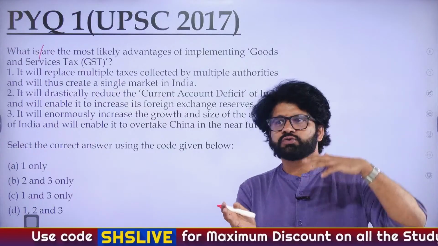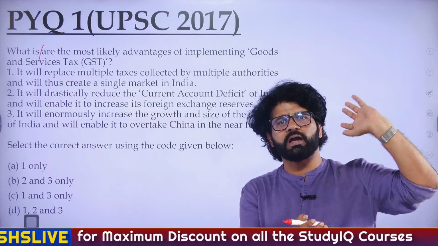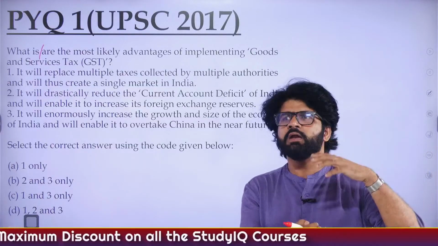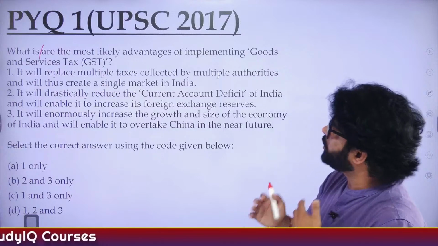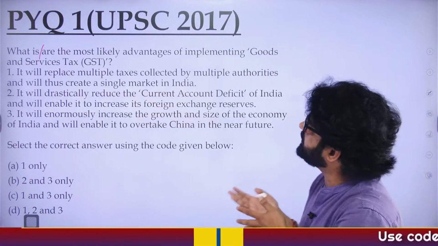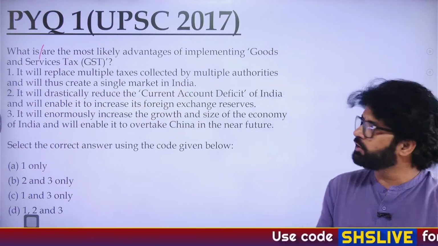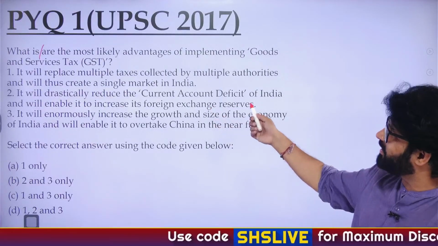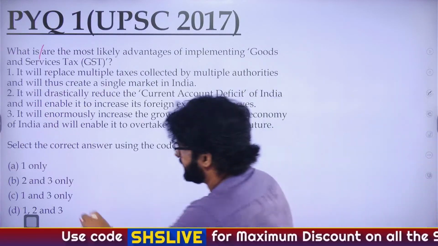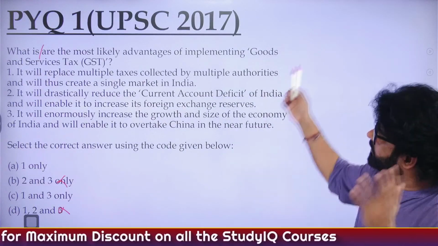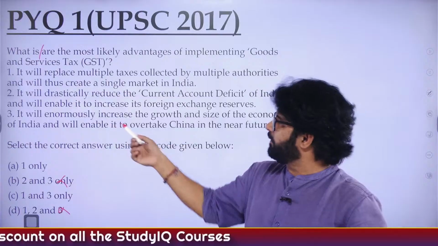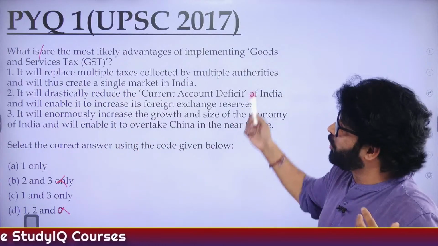And earlier what used to happen, in Maharashtra they had their own tax mechanism. In Gujarat, they had their own. And it created problems for different companies, indigenous and foreign companies. To do away with all those issues, we had this GST, one nation, one tax. So again, the second statement, drastically reduce, is an extreme statement, eliminated. Now you're left with A and C. You have to just check the third one. Enormously increase the growth and size. Maybe it will increase. How much enormously, I don't know.